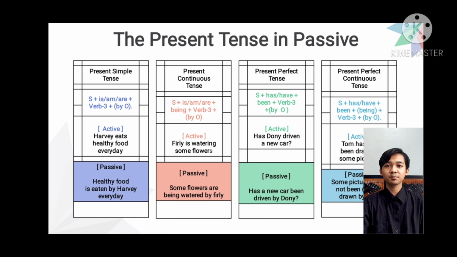Okay, the last, present perfect continuous tense. The formula is subject plus has or have plus been plus being plus verb 3 plus by and object. Example active sentence: Tom has not been drawing some pictures. Passive sentence: some pictures have not been drawn by Tom.